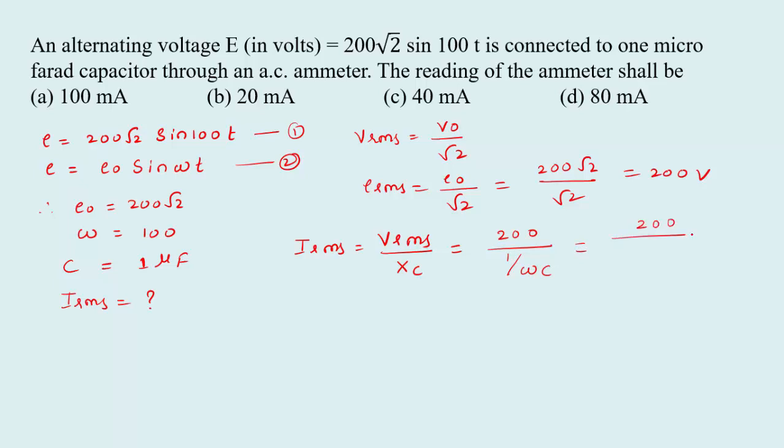Substituting the values: 200 divided by 1 by, omega is 100, into capacitor value 1 microfarad, 1 into 10 raised to minus 6. Calculating, we get 2 into 10 raised to minus 2 ampere, which means 20 milliampere. That is option B.